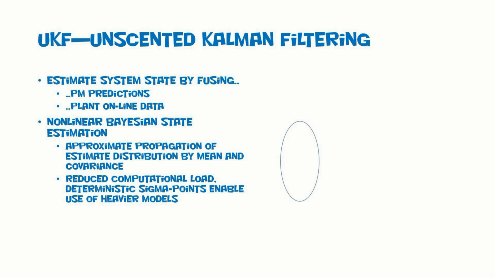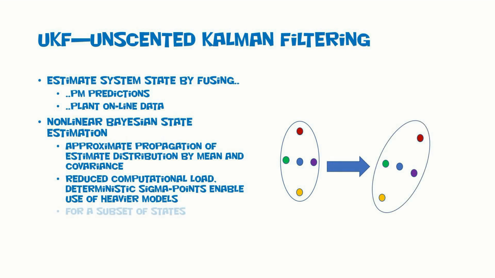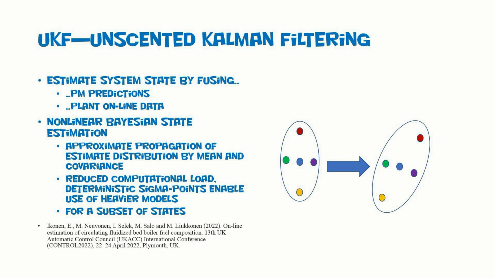UKF provides reduced computational load by the use of unscented transformation. The implementation enables a selection of a subset of states to be considered. A conference paper provides more information on the approach, with an application.